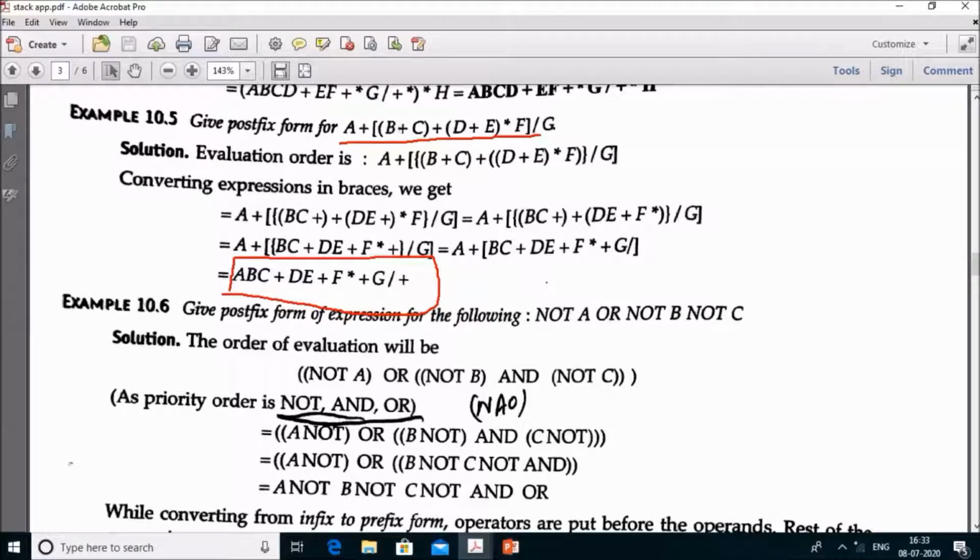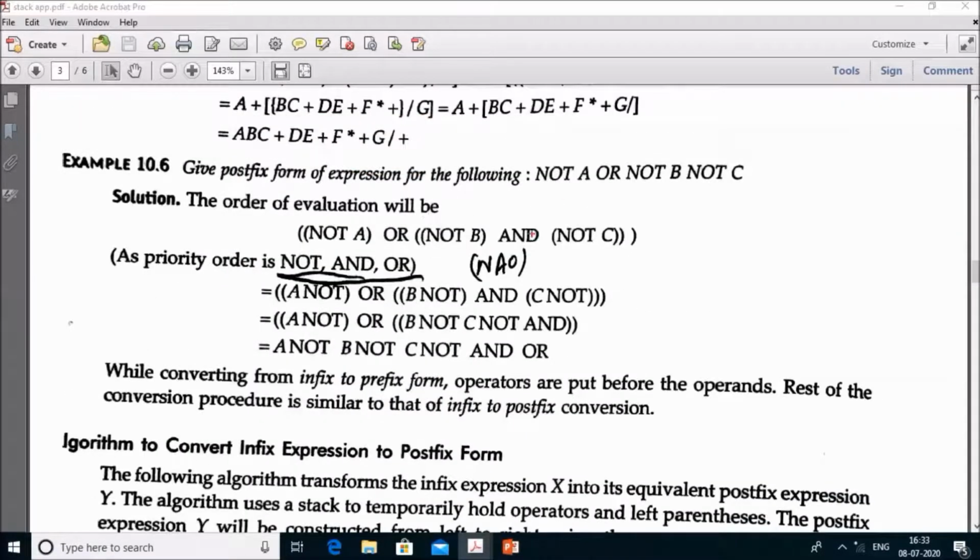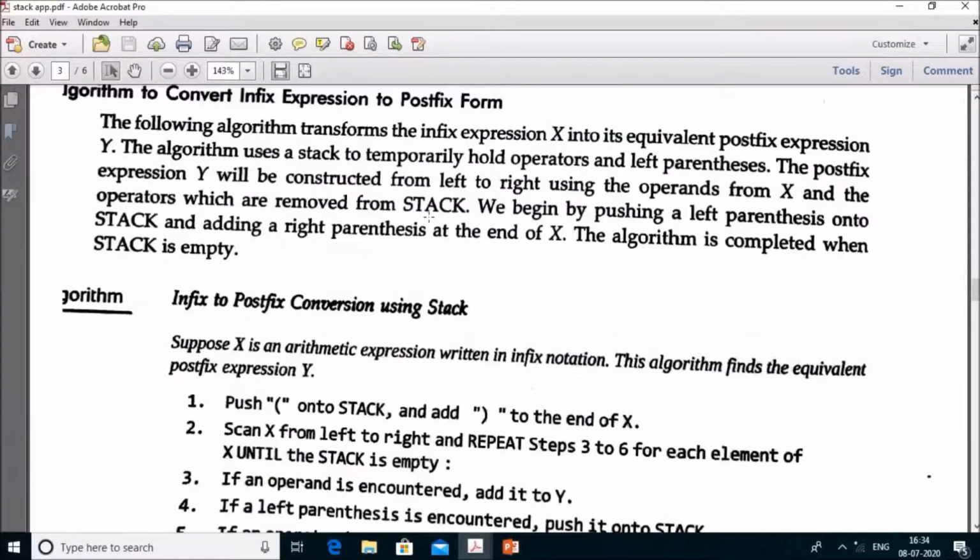This is infix notation because OR is an operator which comes between A and B. And if you want to convert into the postfix notation, then you can use the stack to convert infix to postfix.